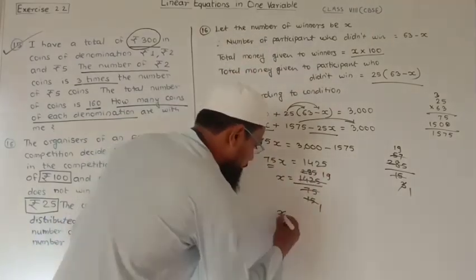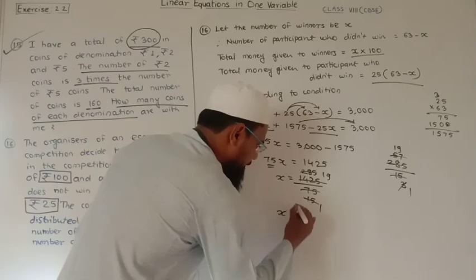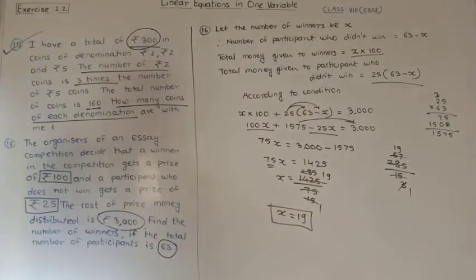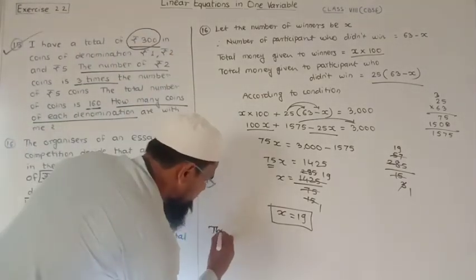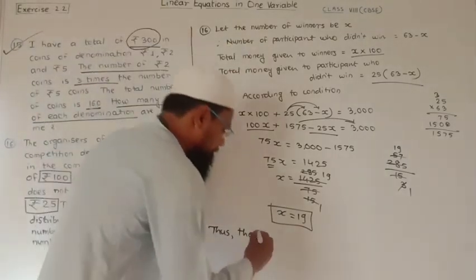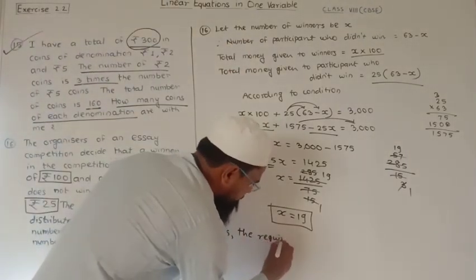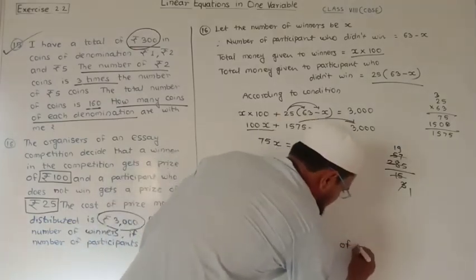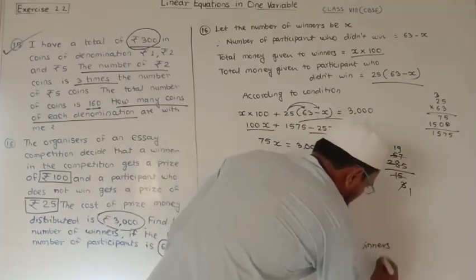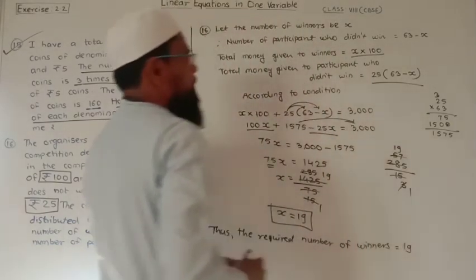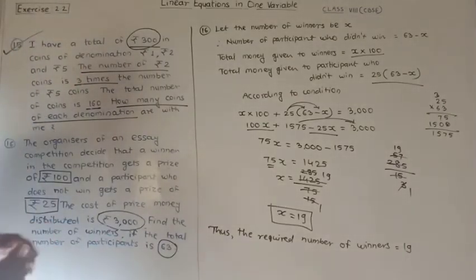So the value x is equal to 19. x is equal to 19, and finally we write here, thus the required number of winners is equal to 19. So in this way we completed question number 16.